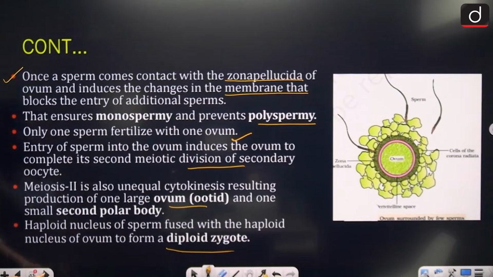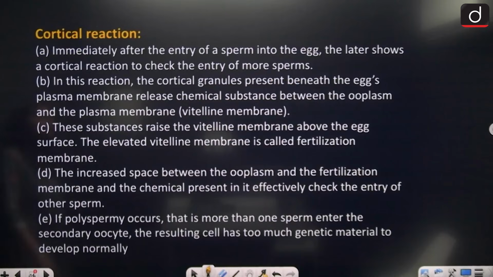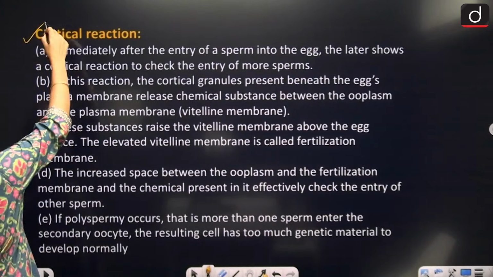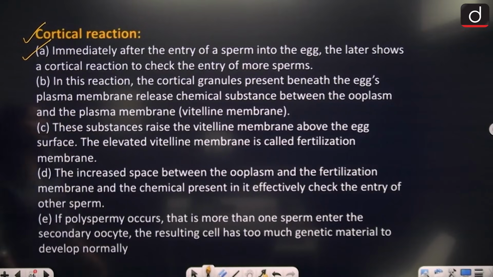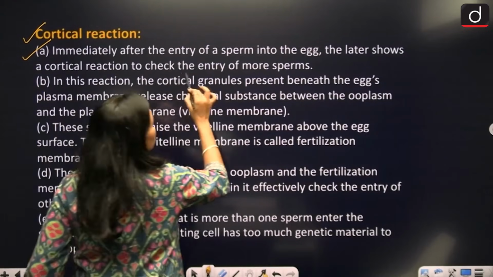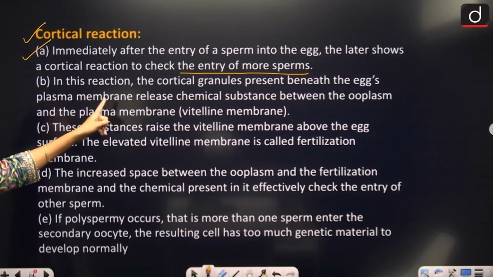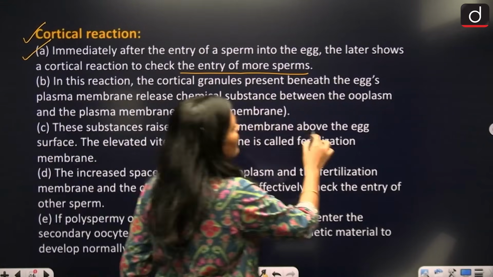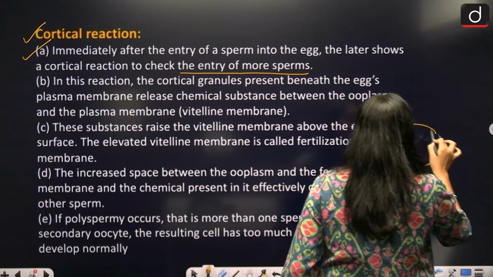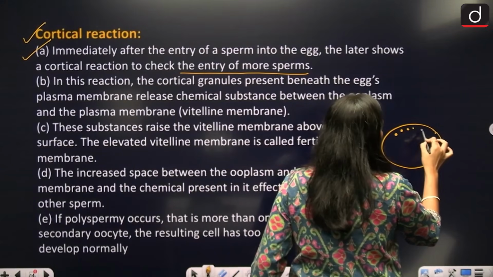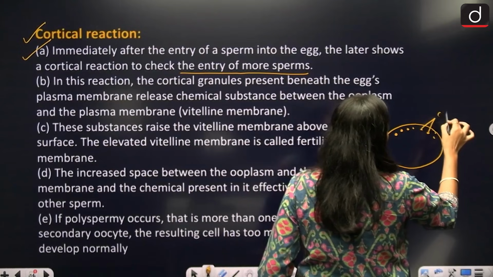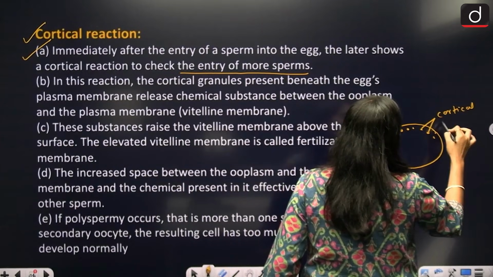No? Right. Then what happened? What is the cortical reaction actually? What do you mean by cortical reaction? See, immediately after the entry of sperm into the egg, a cortical reaction starts to check the entry of more sperm. Okay. In this reaction, what happened? The cortical granules are present, like suppose this is the egg. So here you have cortical granules present. These are the cortical